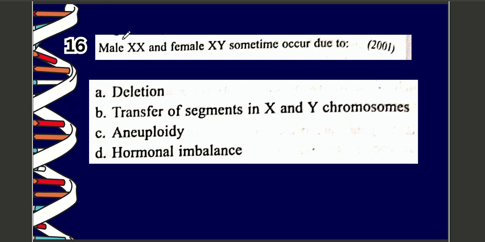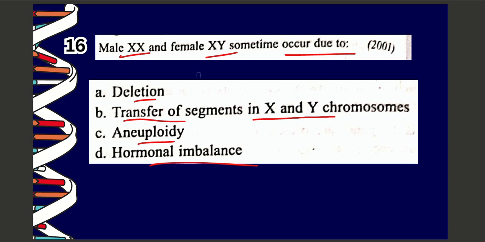Next question. Question number 16. Male XX and female XY sometimes occur due to A. deletion, B. transfer of segments in X and Y chromosome, C. aneuploidy, D. hormonal imbalance. The correct option is option number B, which is transfer of segments in X and Y chromosome.